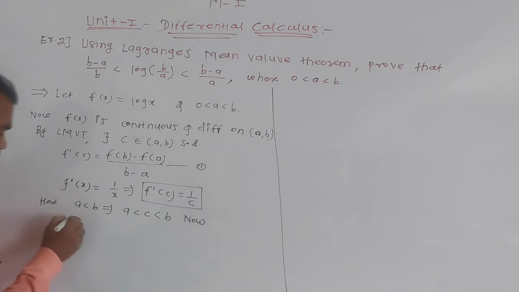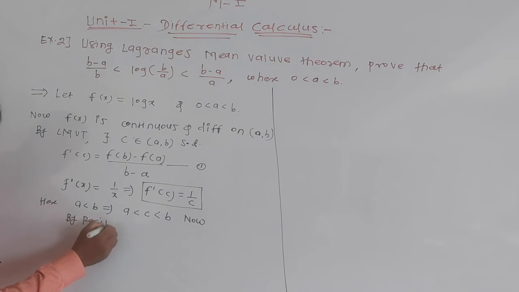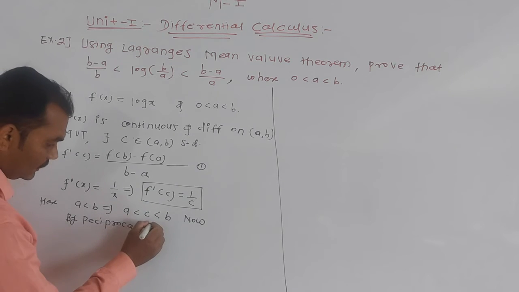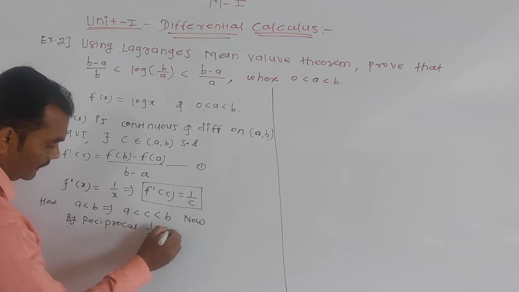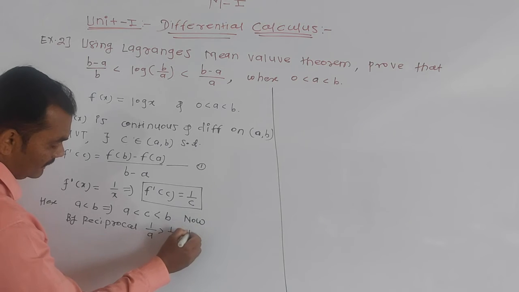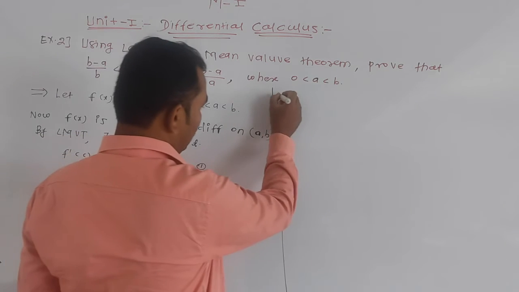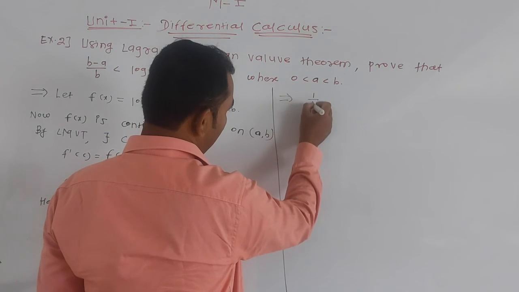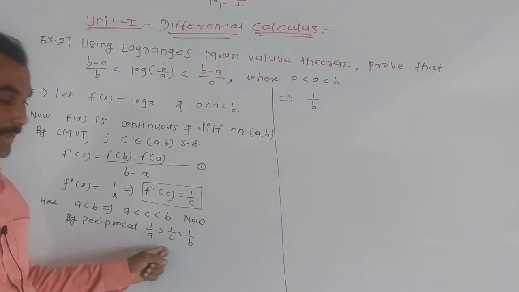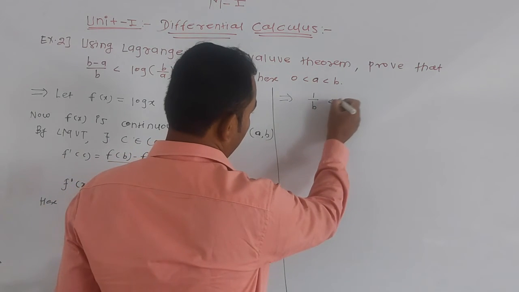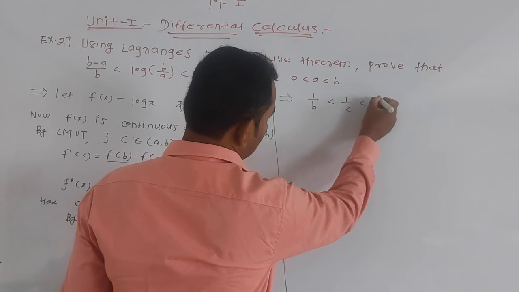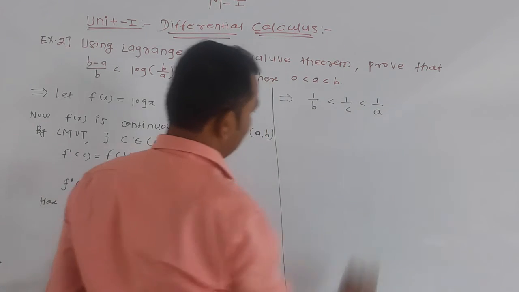By using the reciprocal, the inequality changes, so 1 by a greater than 1 by c greater than 1 by b, which is nothing but 1 by b less than 1 by c less than 1 upon a.